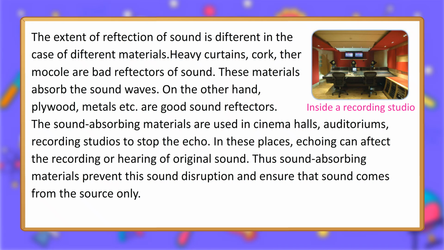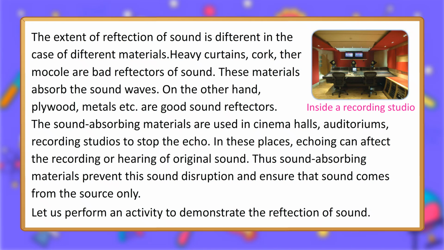On the other hand, plywood, metals etc. are good sound reflectors. The sound-absorbing materials are used in cinema halls, auditoriums, recording studios to stop the echo. In these places, echoing can affect the recording or hearing of original sound. Thus, sound-absorbing materials prevent this sound disruption and ensure that sound comes from the source only.